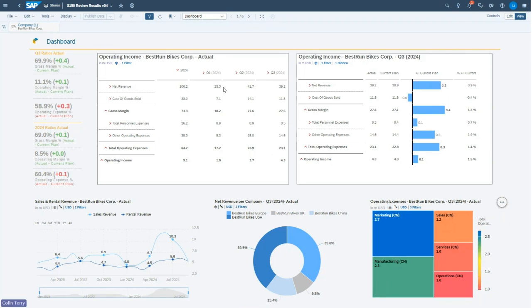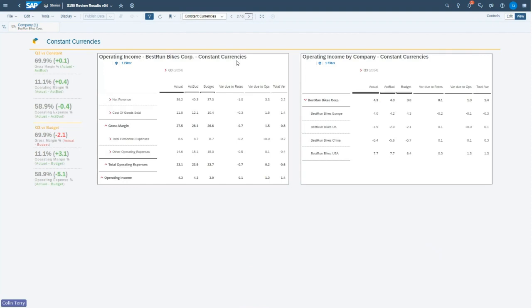Now, the Analytics Cloud stories are made up of multiple sheets, very much like an Excel spreadsheet, and I can navigate those sheets either using a drop down up here, so I can see the different tabs, or this control here. So let's go to the next tab for a slightly different view.